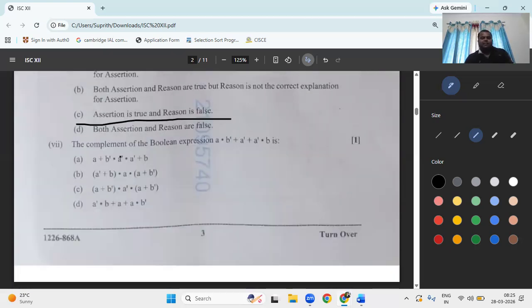Next, he has given the complement of the Boolean expression. Complement means it is going to complement the variable also. He has given a, a dash, b and d. You can remove c, and the dot has to become plus. Next, b dash becomes b.